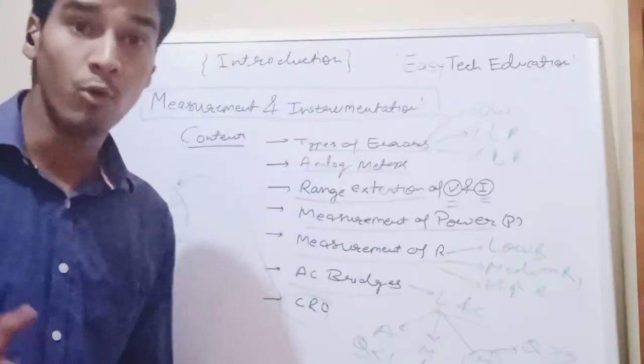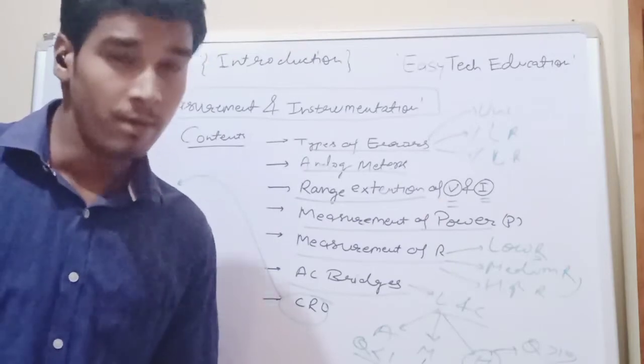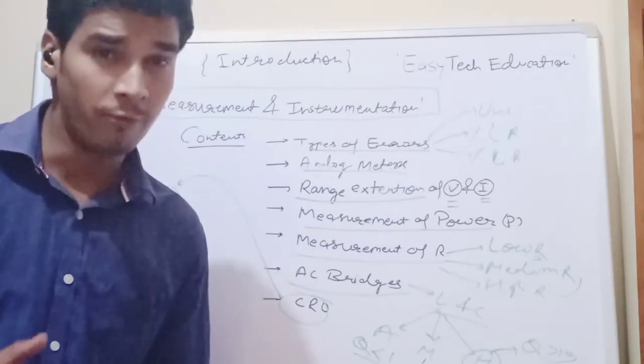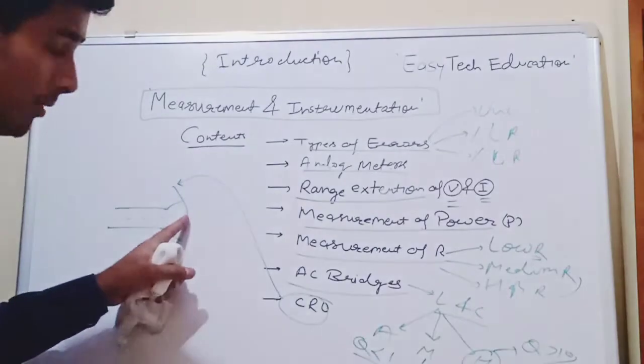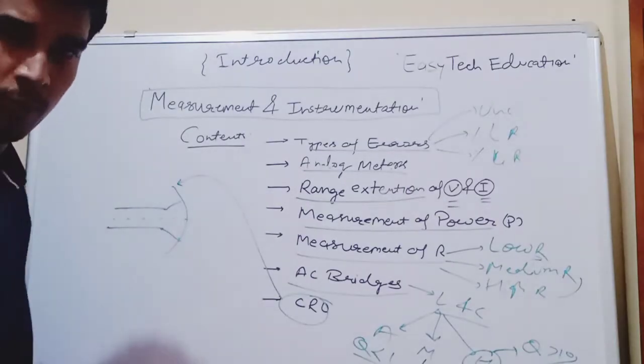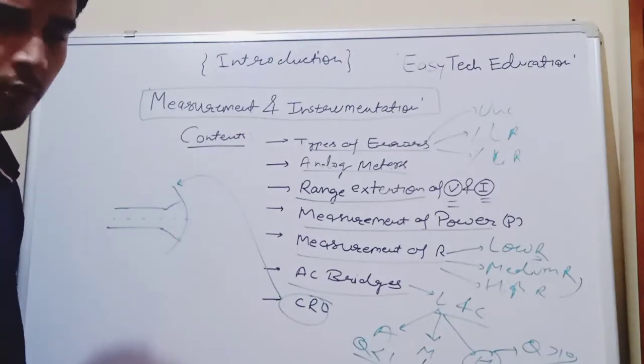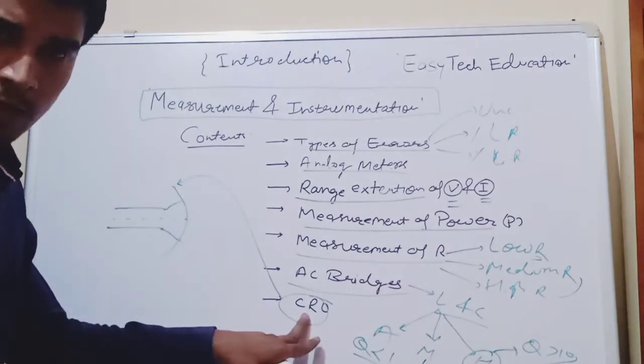It's a cathode ray oscilloscope. We can find out the deflection of the beam at the screen by using some formulas that are given. We will study those formulas in this topic, CRO.